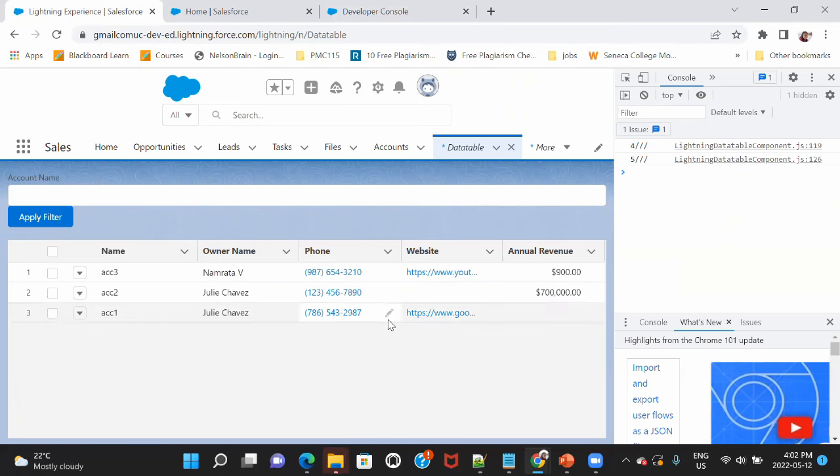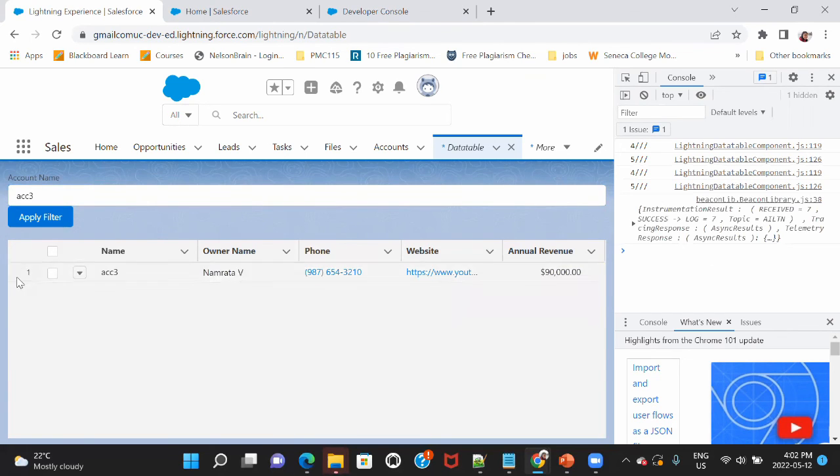And there's one more thing actually. So let's say we edit this to add two more zeros, and I want to filter it by account 3, and let me save it. So this time you saw that the new record got shown over here, with 90,000, and plus the filtering also got respected.